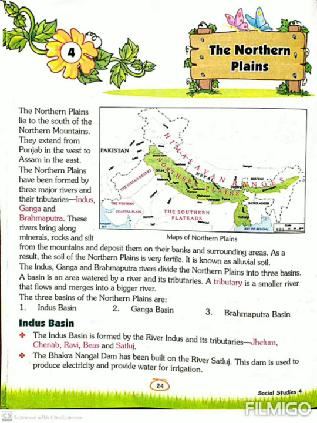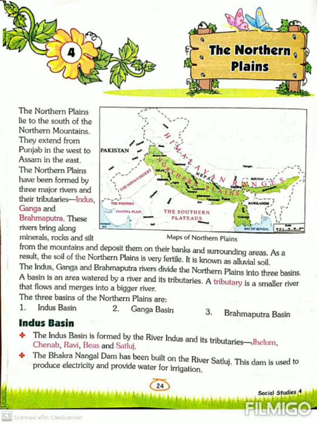The Indus, Ganga and Brahmaputra rivers divide the northern plains into three basins. A basin is an area watered by a river and its tributaries. A tributary is a smaller river that flows and merges into a bigger river.